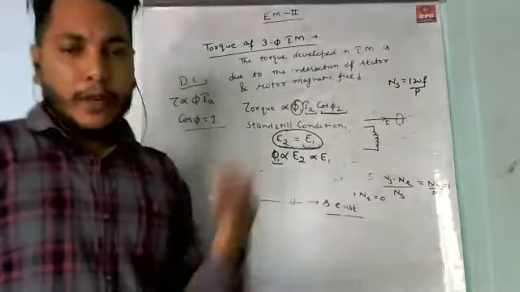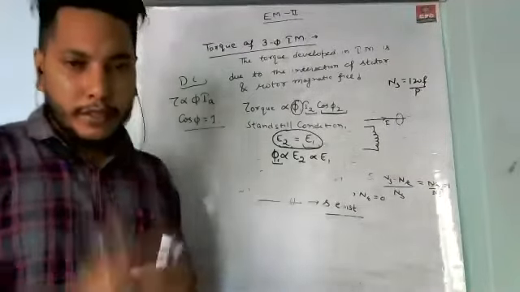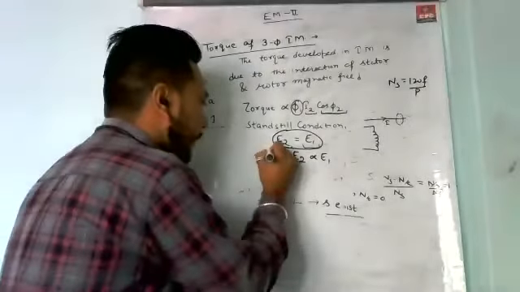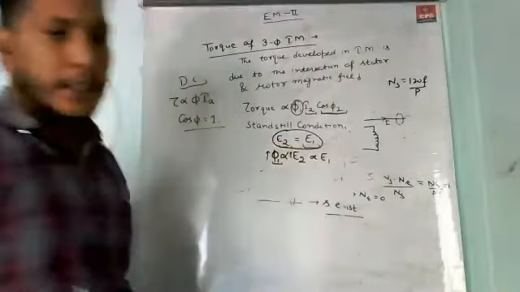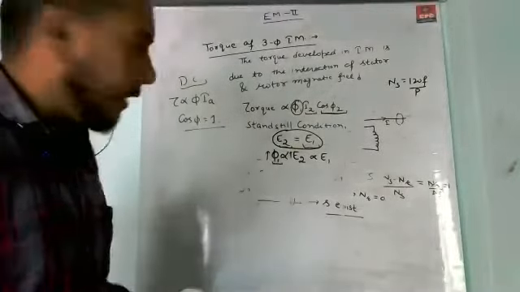According to Faraday's law of electromagnetic induction, if there is more flux, then there is more induced EMF. If we increase the flux, then the induced EMF also increases.